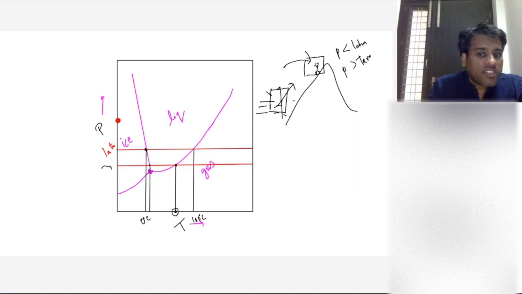Now let's say you are increasing the pressure. Let's say you have come here. If you are increasing the pressure, what will happen? Now the water will get converted into ice at a temperature which is less than 0 degrees Celsius.